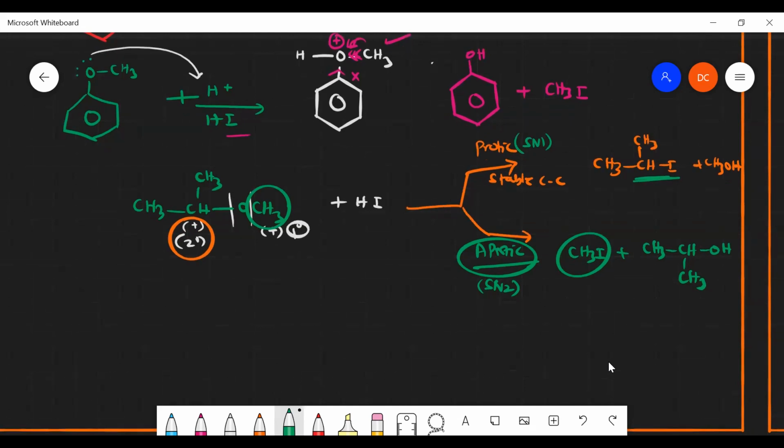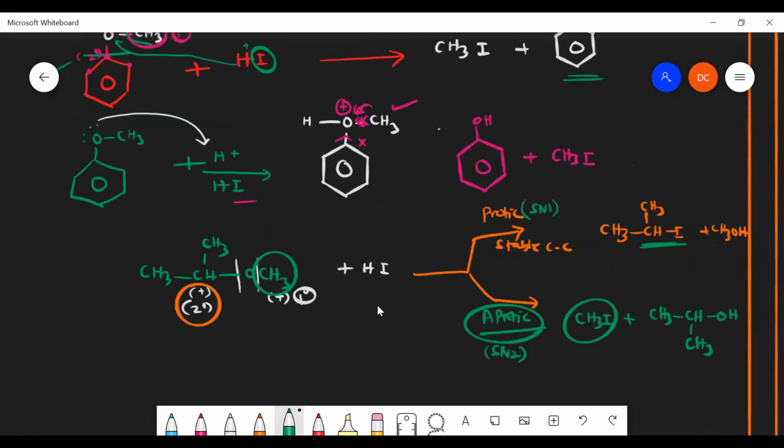Sir, does the same rule apply for 3 degree also? No. 3 degree already gives a stable carbocation, as we discussed, so the I will be attached to the 3 degree carbocation only. For 1 degree, steric hindrance must not be there, so CH3OH will be attached. The I should be attached to the higher degree carbocation. If it is 3 degree, the carbocation is more stable, so I will be attached there. But on a 1 degree carbocation, the I will not be attached.